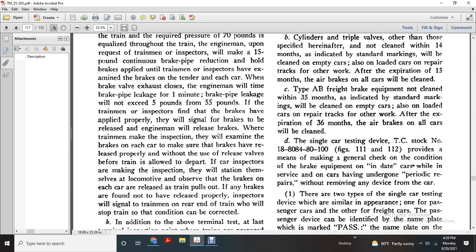Type AB brake equipment not cleaned within 35 months, or not indicating the standard marking, will be cleaned on empty cars, and also loaded cars on the repair track with other work, at the expiration of 36 months. Air brakes on all of the cars will be cleaned.